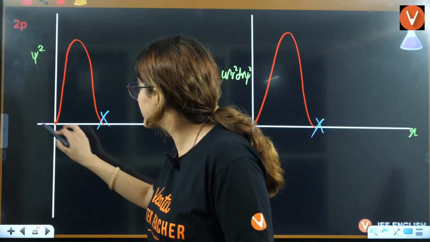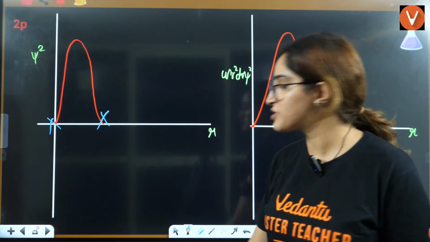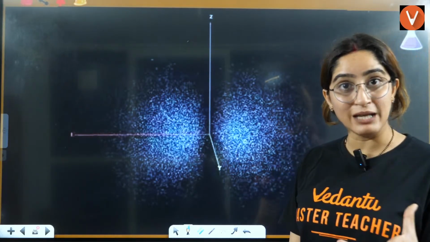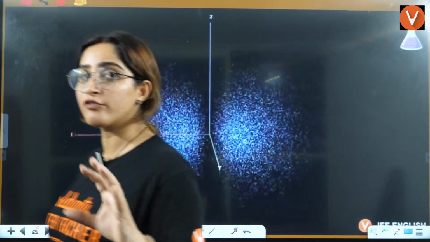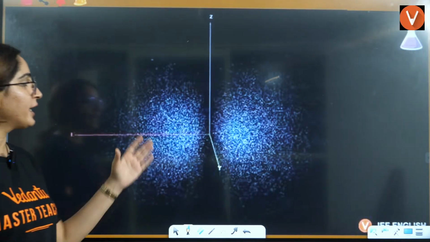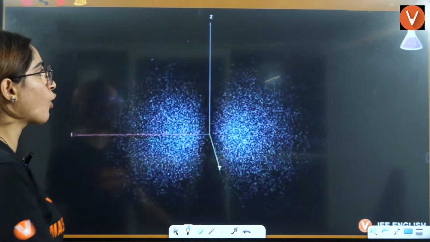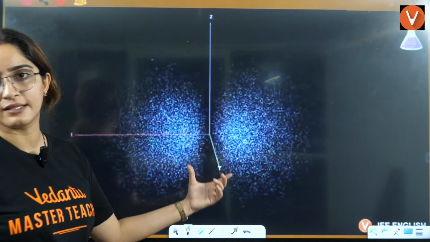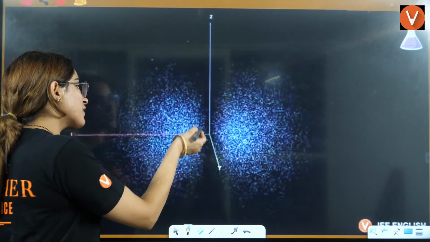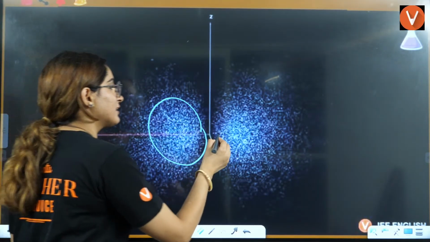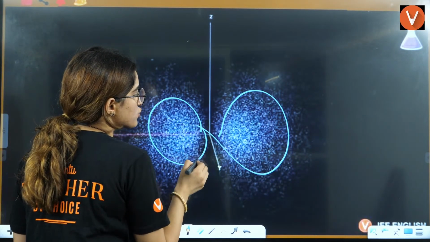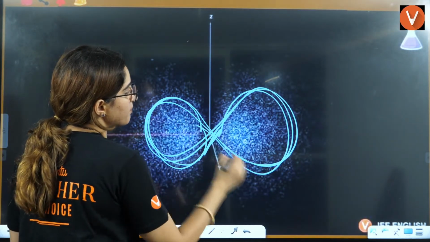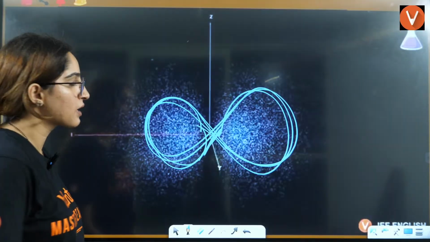Now, do you need to cram it? No. You just need to know the rules and that's it. The structure of the 3p orbital looks like this, right? We draw it like this in 2D, but in 3D, it looks like this. So that's why we define it like this, and then we define it like this, and then we join these two together, and that's how we draw a dumbbell shape, okay?